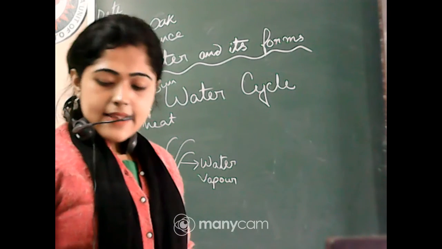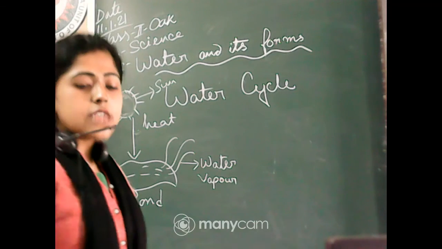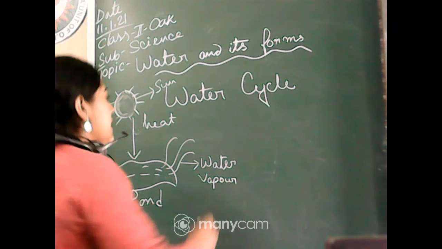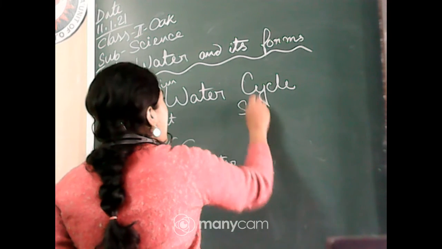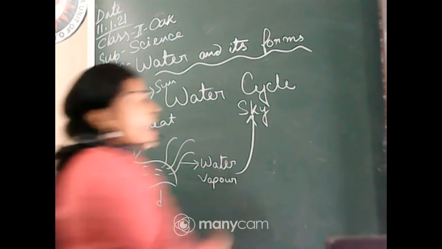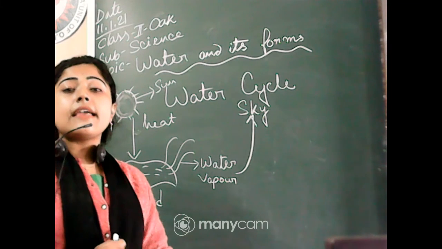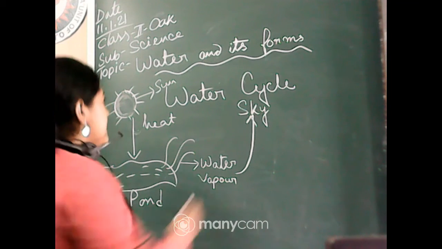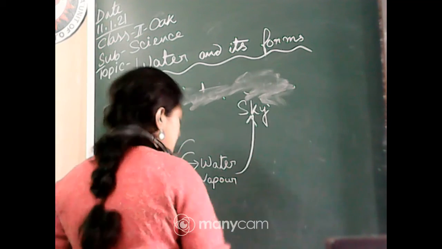So that is one part of the cycle, and the water vapor goes high up in the sky, where the air is cool. This area, the air is cool.